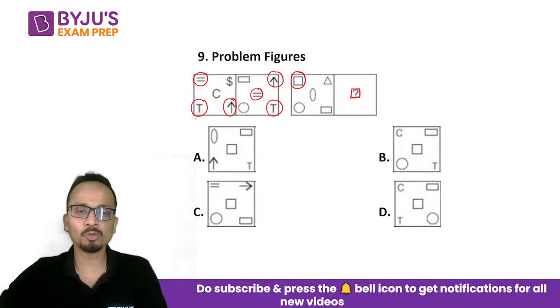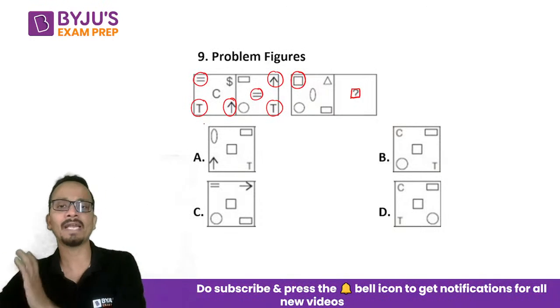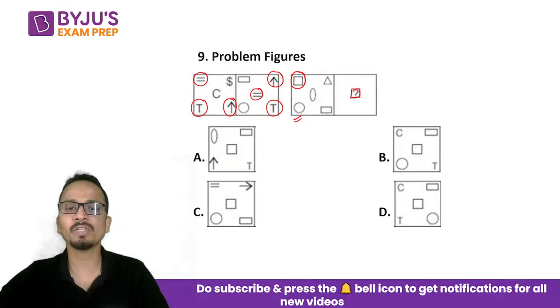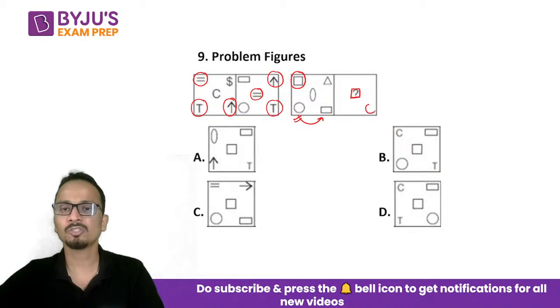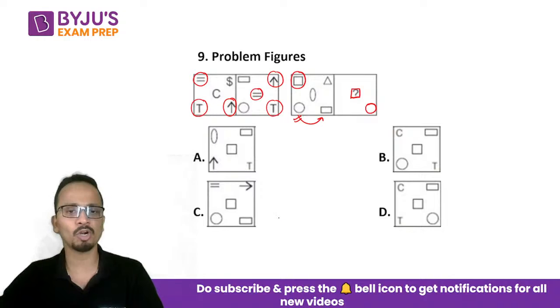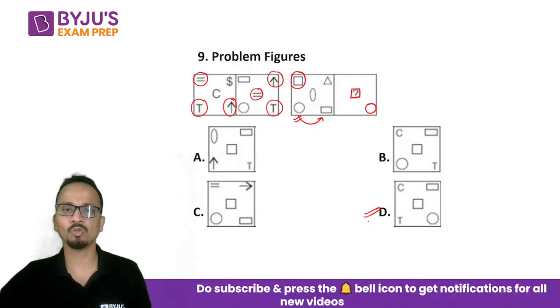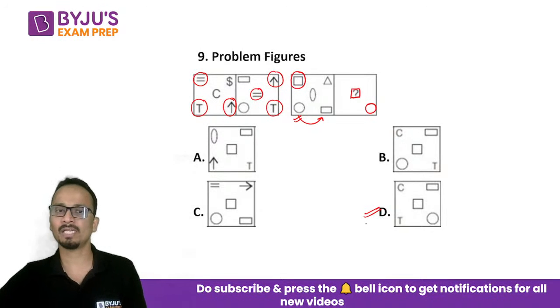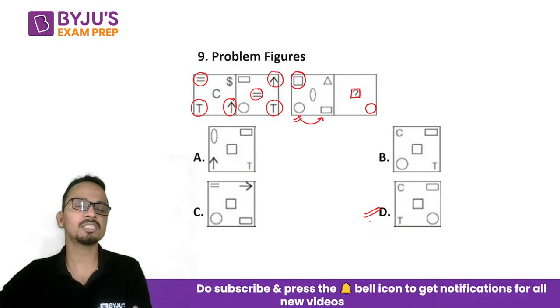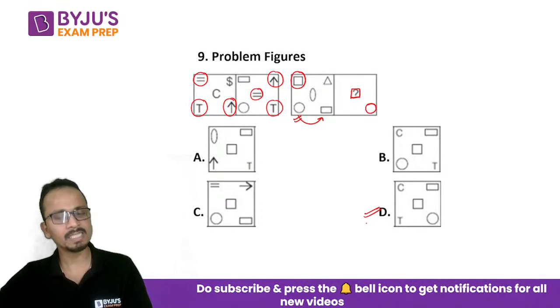Now let's talk about the position of T. So T has moved from bottom left to bottom right corner. So the same thing should happen with this circle. Circle should shift from bottom left to bottom right. So let's look at which figures have a circle as the bottom right figure. Wow, there is only one figure which has the circle at its bottom rightmost position. So that will be your answer. No need to look at the shifting of the arrow. We have already got the answer. So the correct answer is option D.